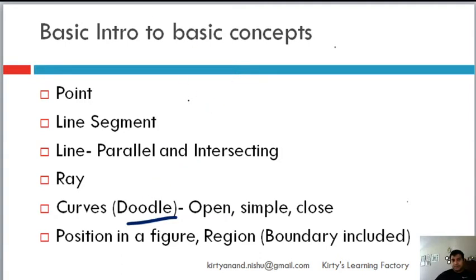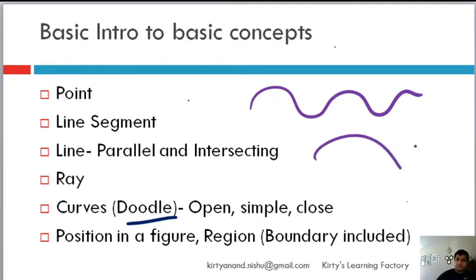Now, anything that you can draw is a curve. This is a curve, and there are two types of curves. This is a simple curve. If a curve does not intersect itself, it's a simple curve. So this is a simple curve, this is a simple curve. But if I were to draw it like that, it is intersecting, then it is not a simple curve, it's a complex curve.